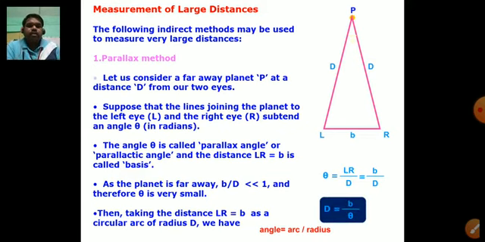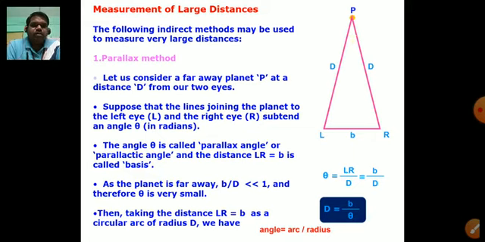So dear students, see, suppose let us consider a far away planet which is located by point P at a distance D from our two eyes.